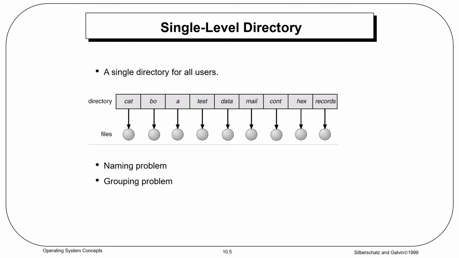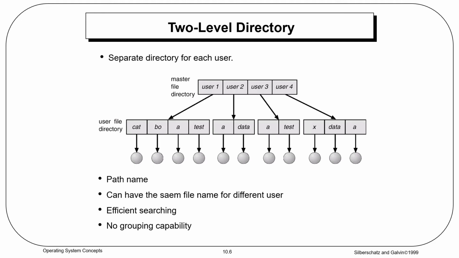It is not uncommon for a user to have hundreds of files on one computer system and an equal number of additional files on another system. Keeping track of so many files is really a big task in a single level directory. We'll see the two level directory next.